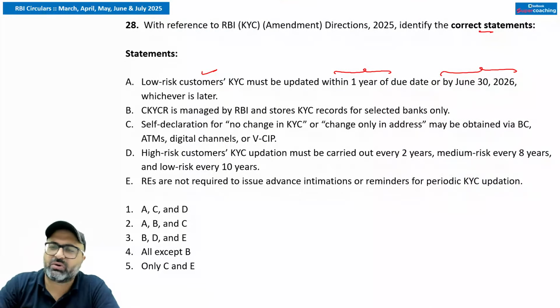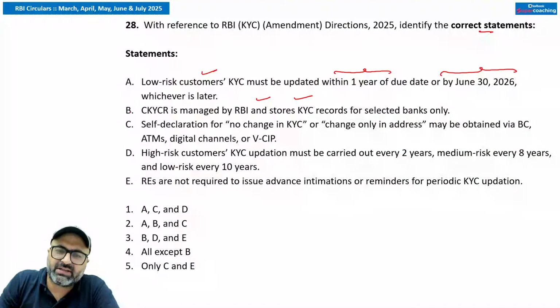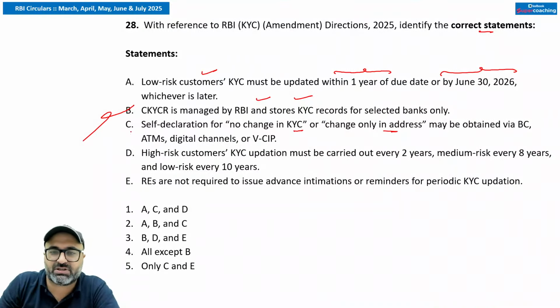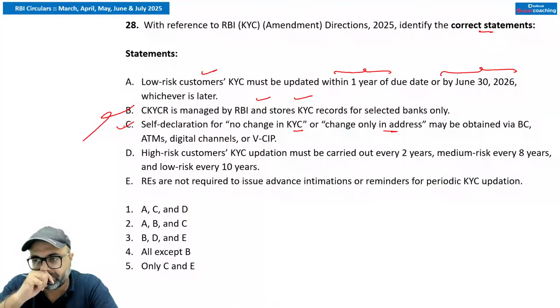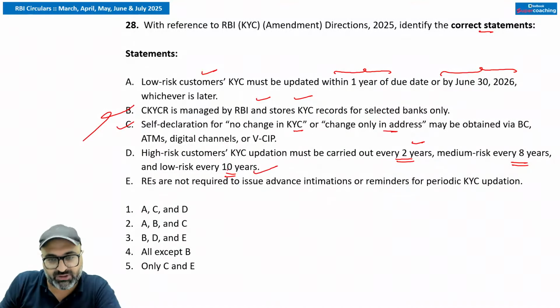Now let's try to decode. CKYCR is managed by RBI. Store KYC records for the selected banks only. No sir, it's record the KYC data for all the banks. Self-declaration for no change in KYC or change in only address can be obtained via business correspondent, ATMs, digital channels or via video call option. That is also correct. Next is high risk customer KYC must be carried out every 2 years, medium after every 8 years and low risk after 10 years. That is true.